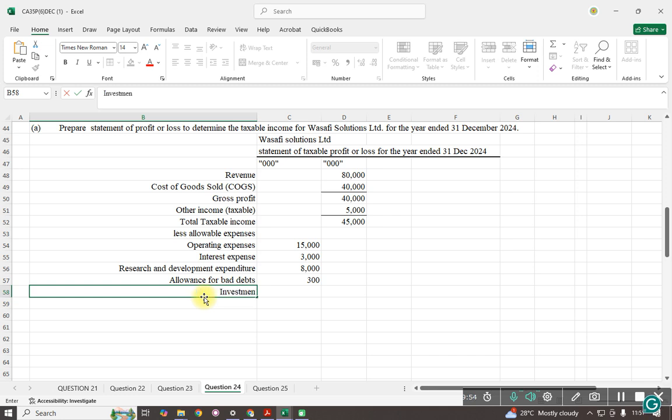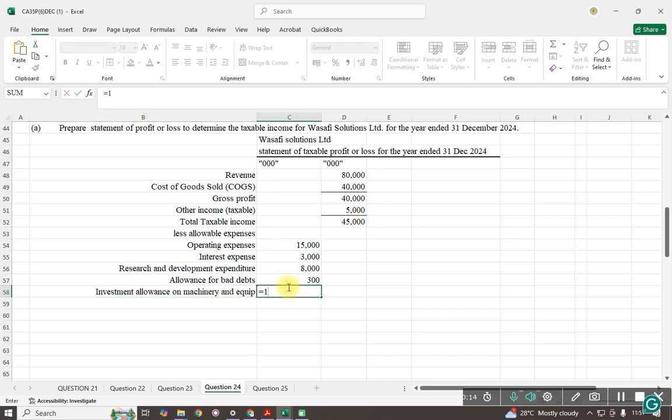Investment allowance on machinery and equipment. Machinery is 10,000.